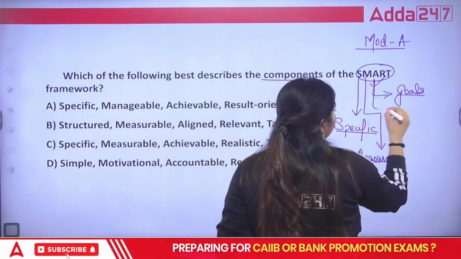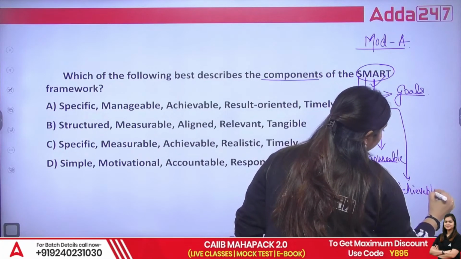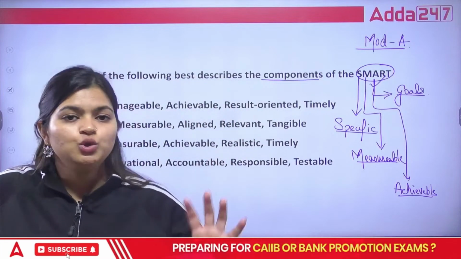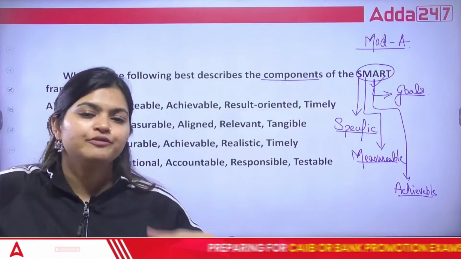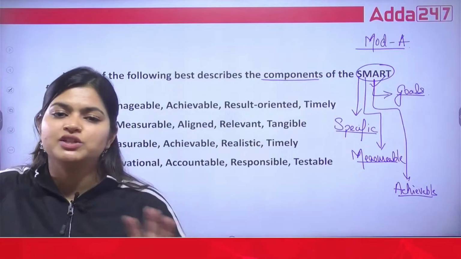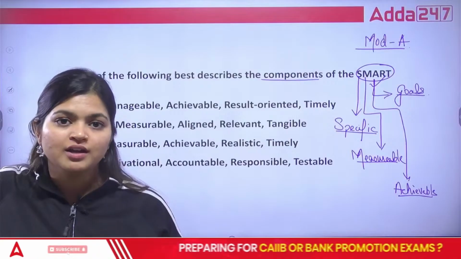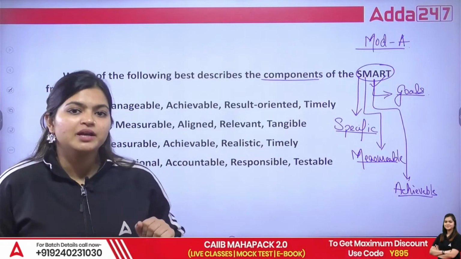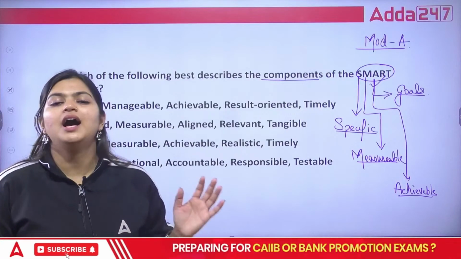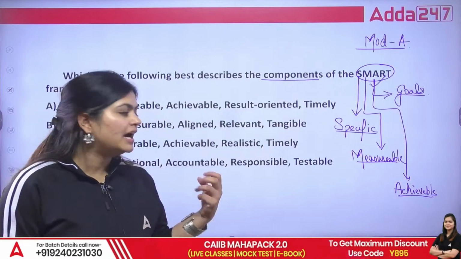Then A, that is achievable. Achievable means what? See, if you are starting your CIB preparation now, you can clear your exam if you consistently follow your routine, consistently give mock tests, watch every session and practice. You can clear it, that is for sure. But if tomorrow is your CIB exam and you haven't studied anything, then how could you clear it? You cannot clear it. So that is what not achievable means.